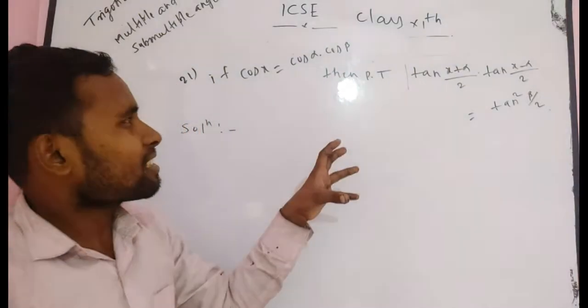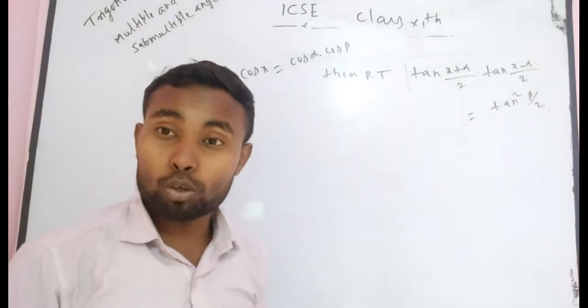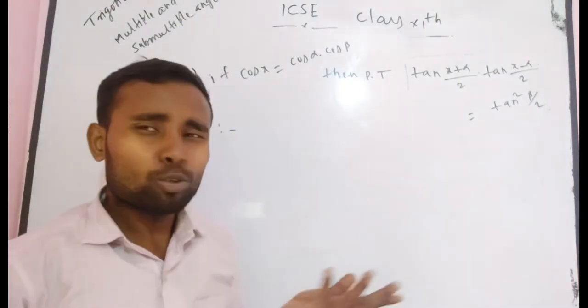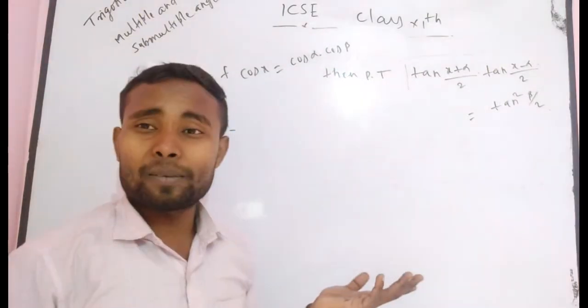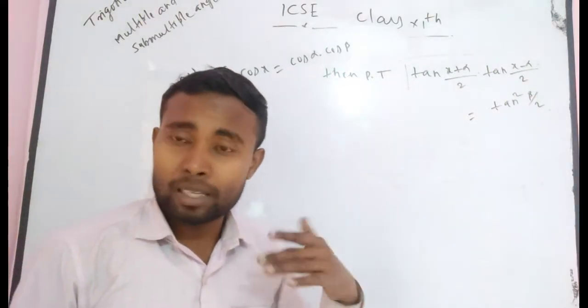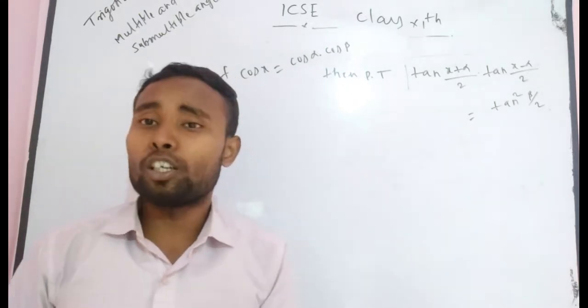Now there is an idea here: cos x, cos alpha, cos beta, and cos x is equal to cos alpha into cos beta. What do you think about this problem? Can you use here the sum of angles which can be converted into a product?